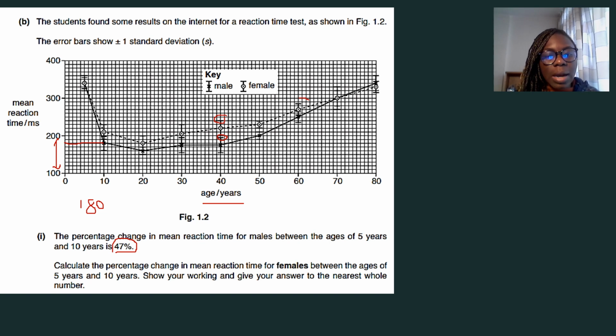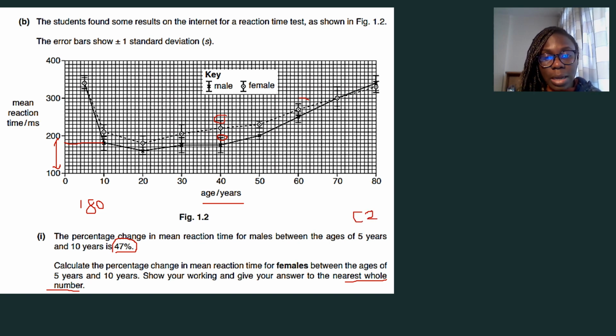Then it says here, calculate the percentage change in mean reaction time for females between the ages of 5 years and 10 years. Show your working and give your answer to the nearest whole number. Whenever they say give your answer to the nearest whole number, it means that you need to take out the decimal points. All right, this question is 2 marks.